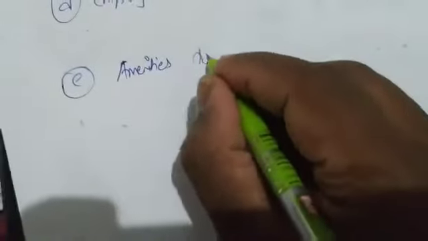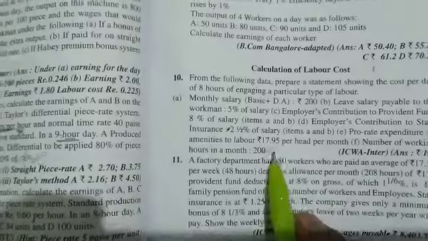Okay. Next, E point. What is next? Amenities. How much is it saying for amenities to labor? 17.95. Amenities it is saying directly to labor, directly per month. See here, 17.95 per head per month. So per head per month 17.95.